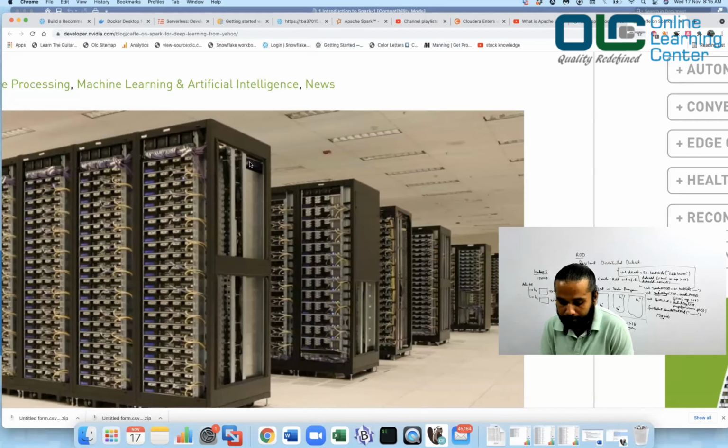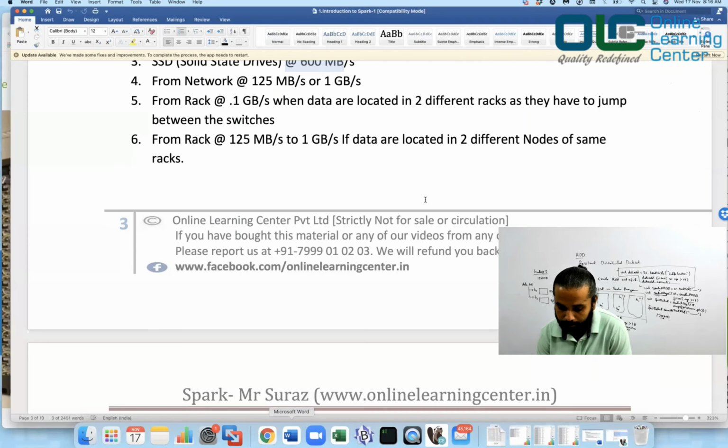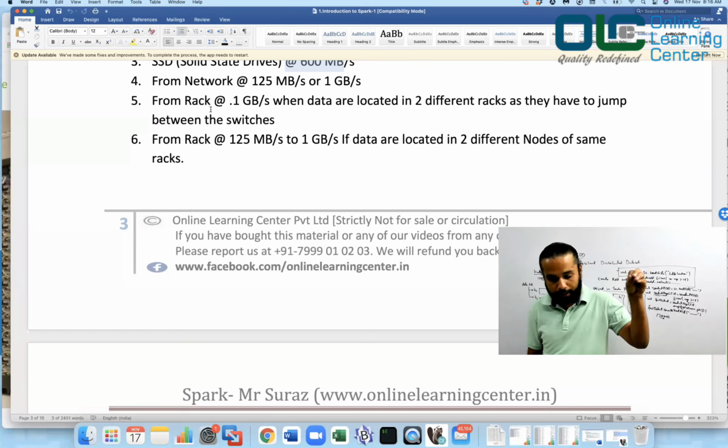So if a CPU from one of these racks is trying to read data that resides on some other node, and that node is in some other rack, then the data movement would be really slow, isn't it? And that is what we mean in this example. It will take 0.1 GB per second when the data is located in two different racks. So one data is here, one data is here, and the CPU wants to read data from a completely different rack, so it will take a little more time.